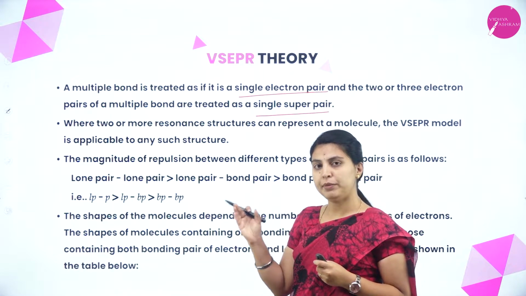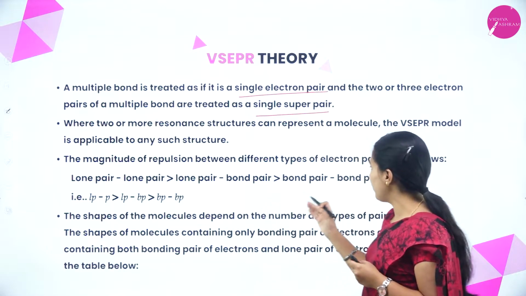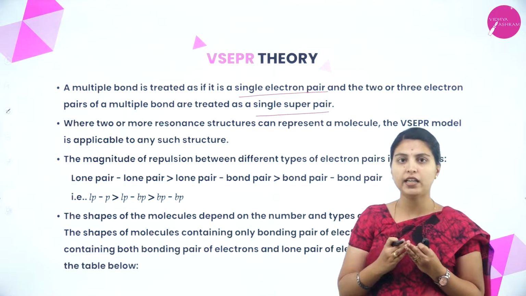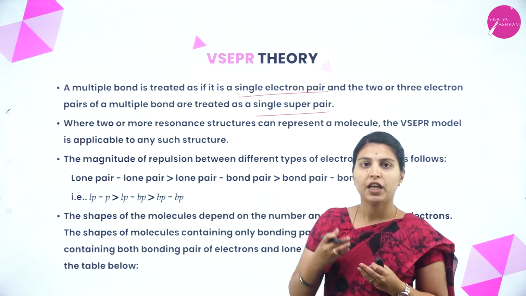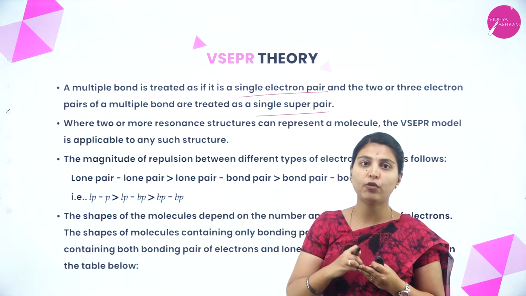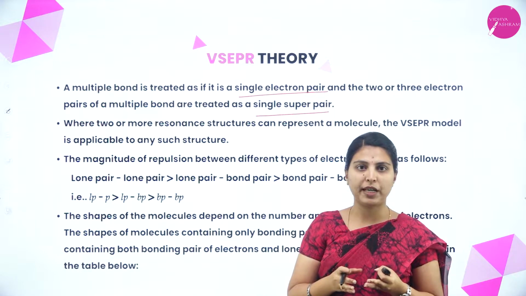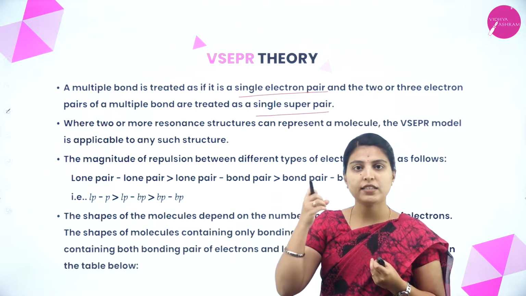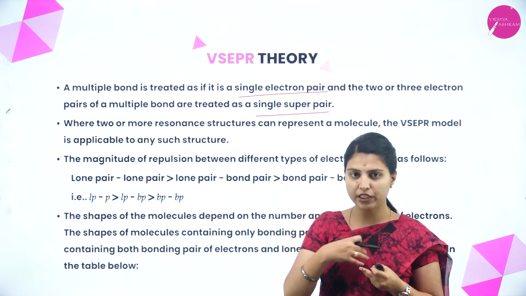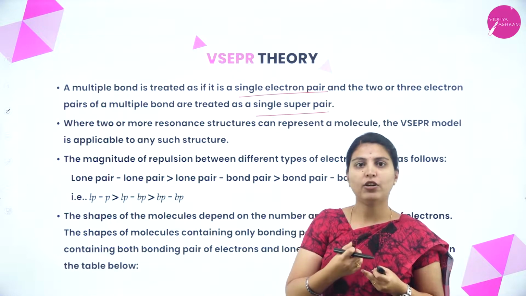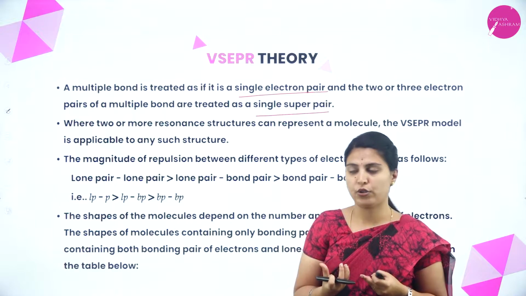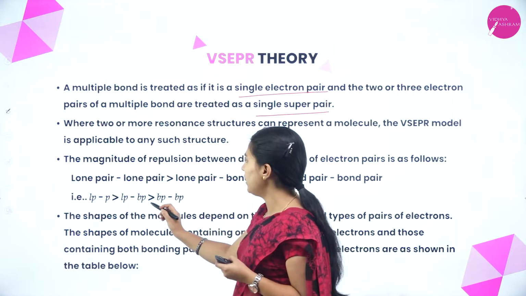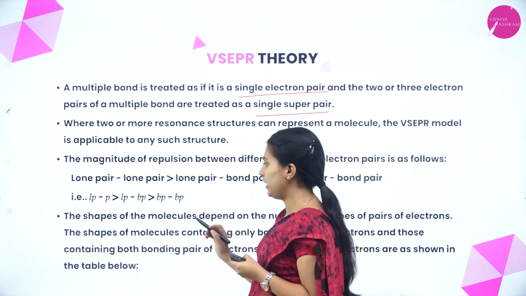Okay, the magnitude of repulsion between different types of electron pairs: it will be more between lone pair and lone pair, medium between lone pair and bond pair, and least between bond pairs. What do you mean by lone pair? A lone pair is nothing but electrons not involved in the bonding, so it will be freely in space. Since it is negatively charged, it will repel from one another. If the electrons are involved in bonding, they are held in a confined space and cannot repel another electron as much. So the repulsion magnitude will be more for lone pair, medium for lone pair-bond pair, and least for bond pair.